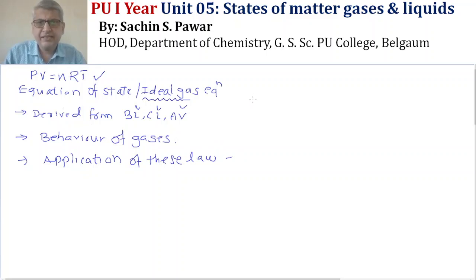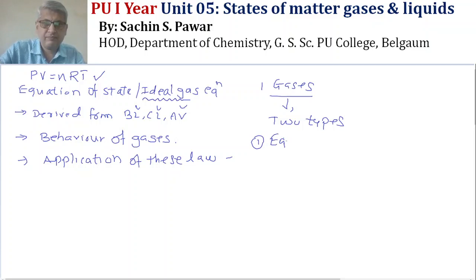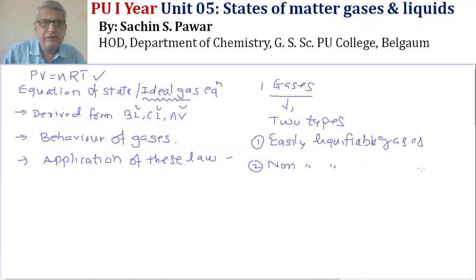Gases existing in nature are of mainly two types. One, easily liquefiable gases, and two, non easily liquefiable gases.